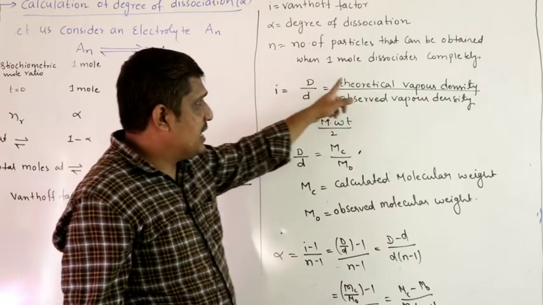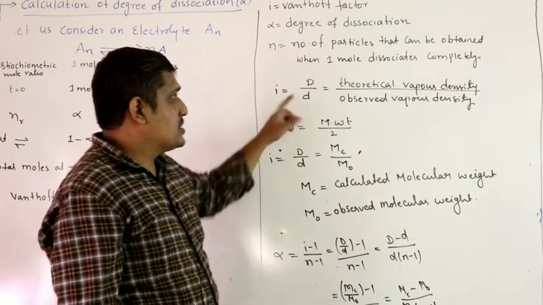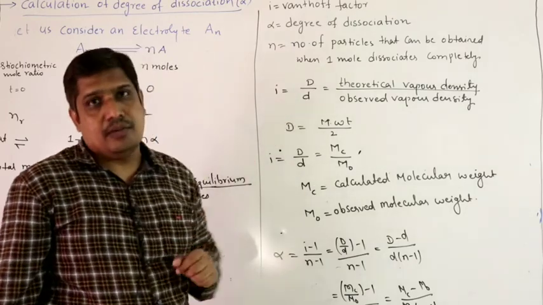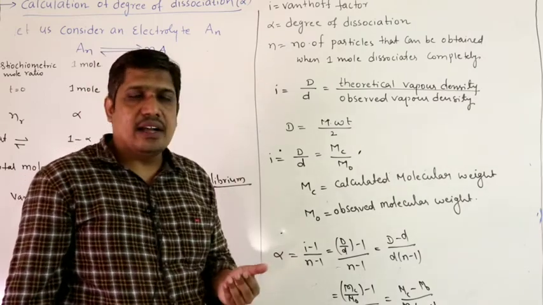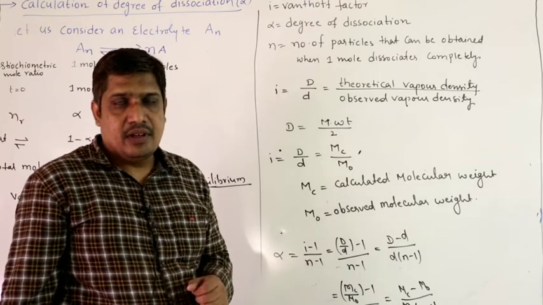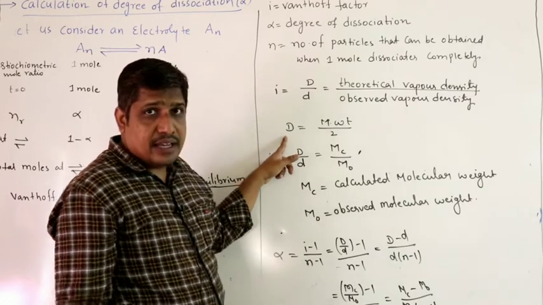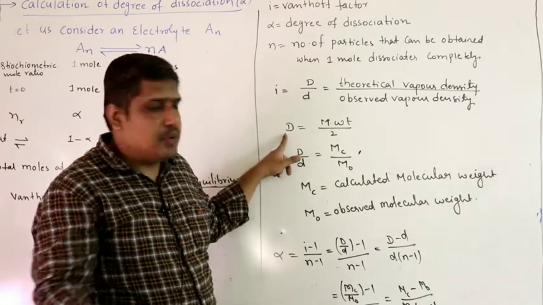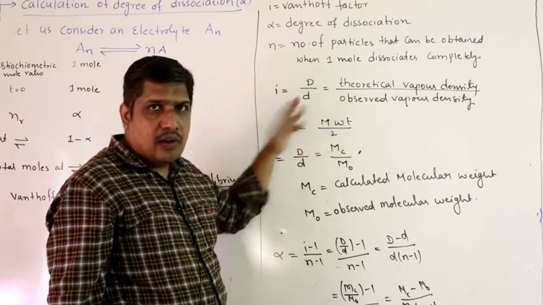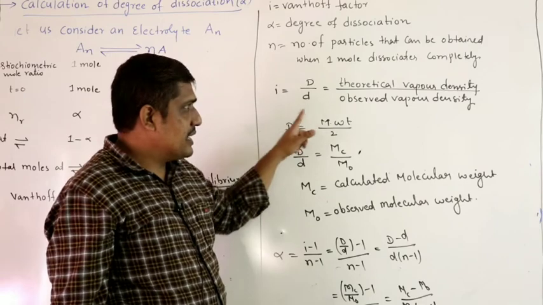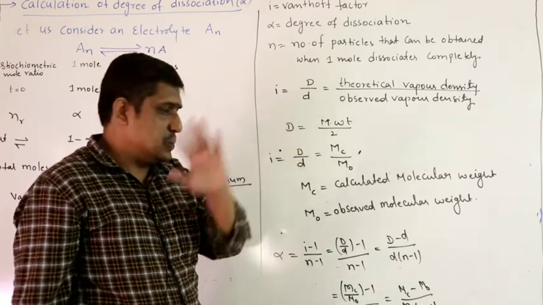What is capital D? Theoretical vapor density of the compound. What is small d? Observed vapor density of the same compound. When the compound decomposes, its vapor density will change after decomposition compared to before, because the number of moles is changing. Therefore, capital D can be calculated. Before decomposition, it is simply the molecular weight of the compound by 2. Capital D, the theoretical vapor density, is simply molecular weight of the compound by 2 before dissociation.